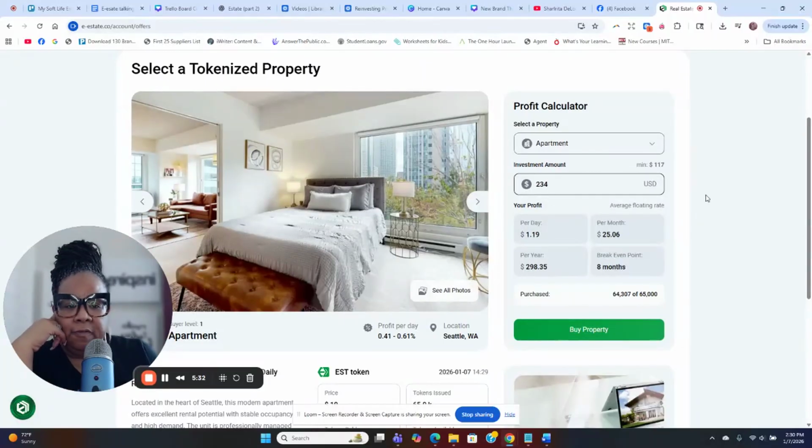Okay, so if I do 2 shares of that, that's $234. That would give me $1.19 a day, $25 a month, $298.35 a year. Okay, so again, the goal for me is to start reinvesting some of my profits into getting more properties, because I want to build a portfolio. All right. So that is all.